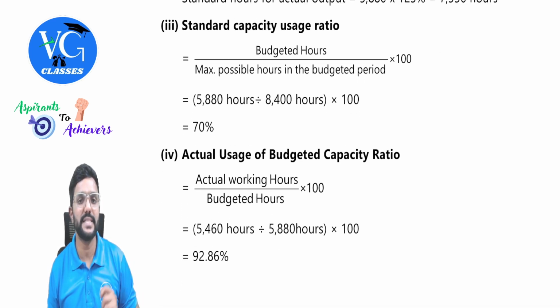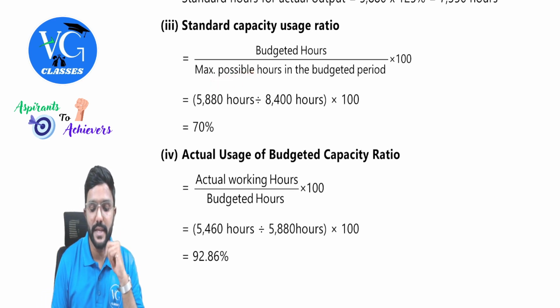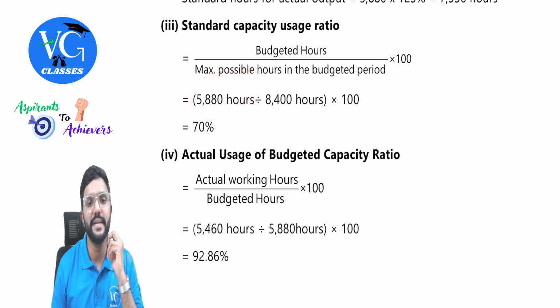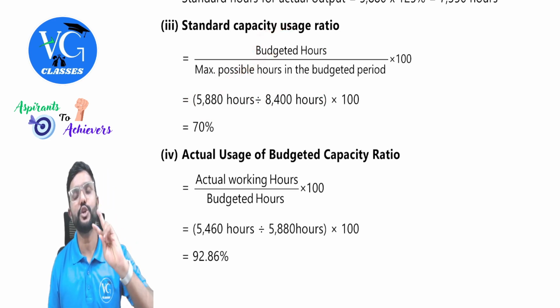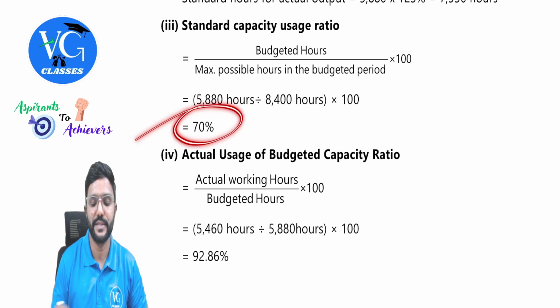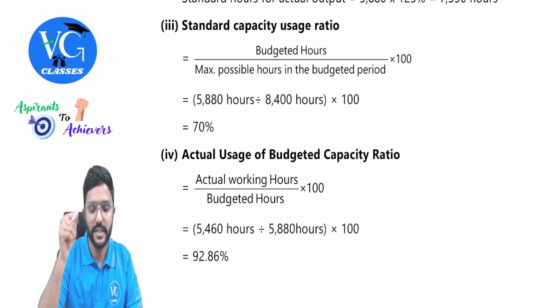Next, standard capacity usage ratio. So maximum possible hours is 8,400. But we have set a budget for how many hours? 5,880, guys. So budgeted divided by maximum. So we have set a budget for how much of maximum capacity? 70%. Got it?